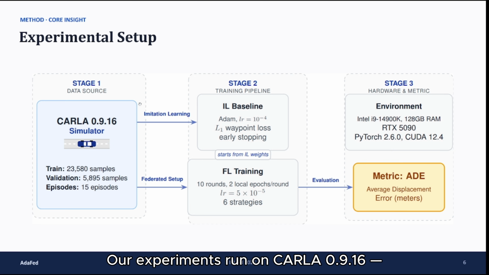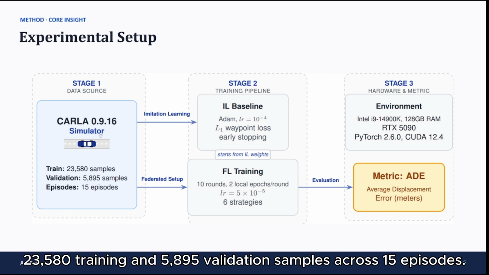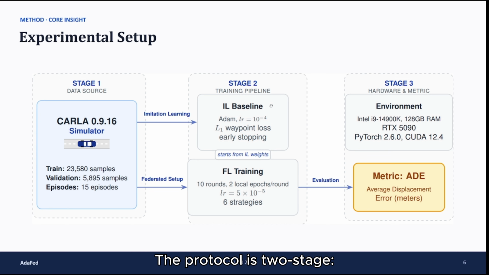Our experiments run on CARLA 0.9.16. We trained on 23,580 samples, validated on 5,895 samples across 15 episodes. The protocol is two-staged.